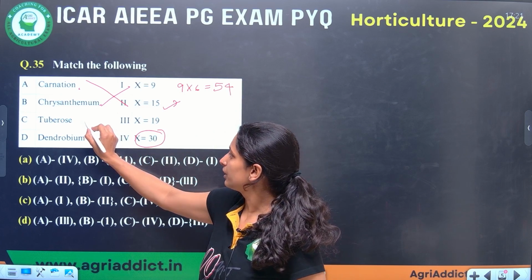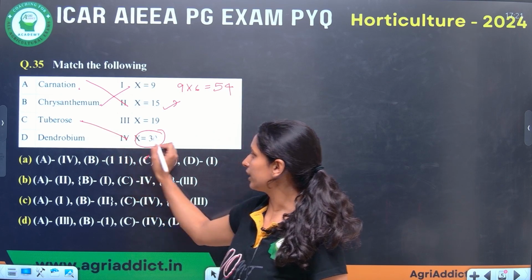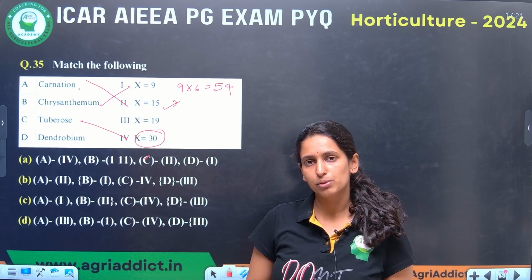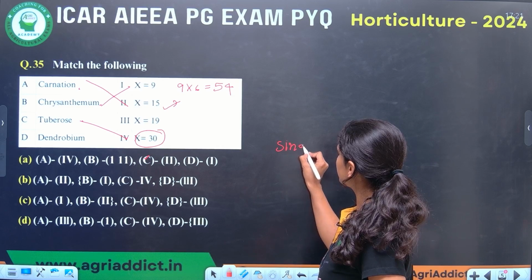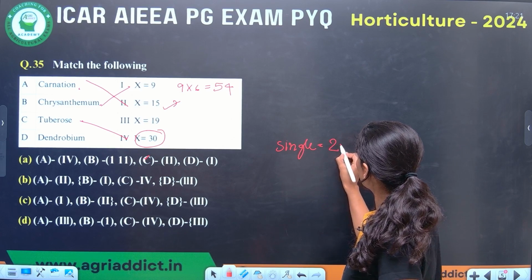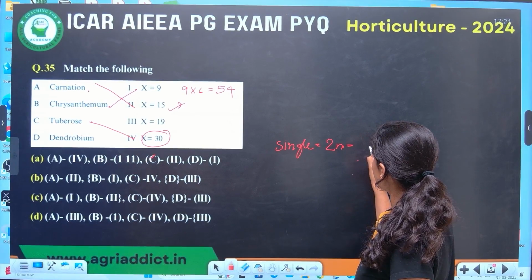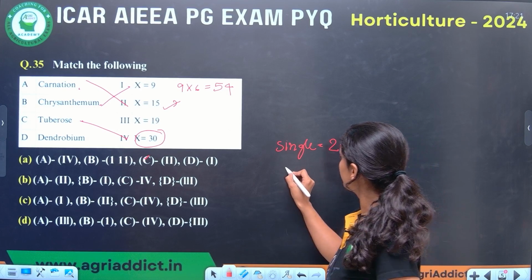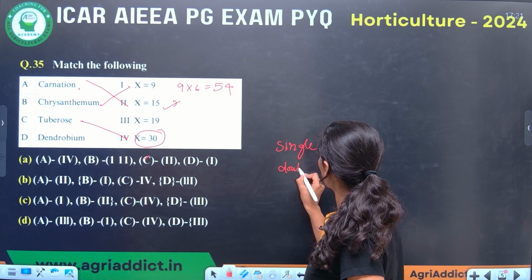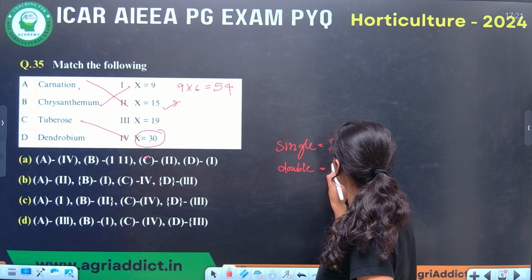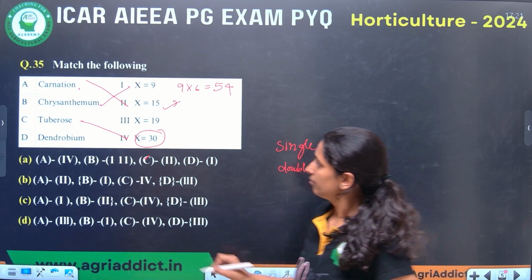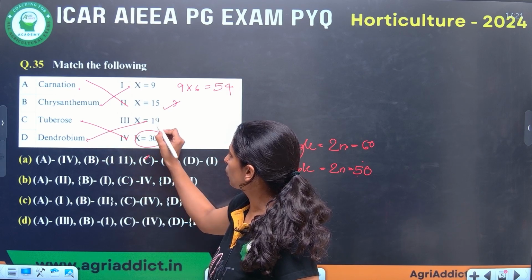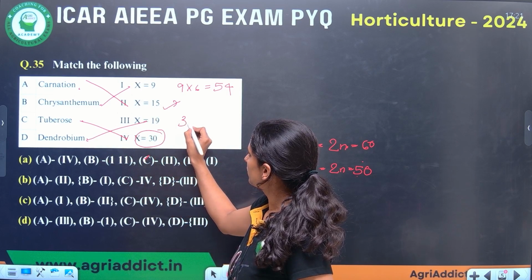And tuberose, that is x equal to 30. In tuberose, there are mainly two types. One is single. Interestingly, single has 2n equal to 60, and double type has 2n equal to 50. And dendrobium, x equal to 19, and it is a diploid.